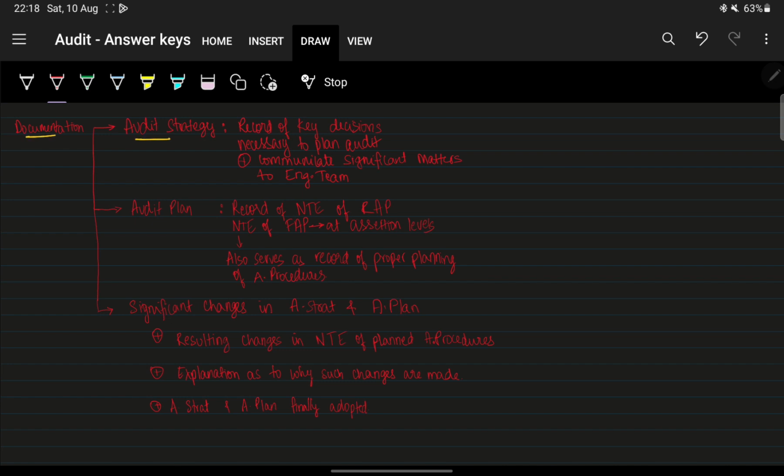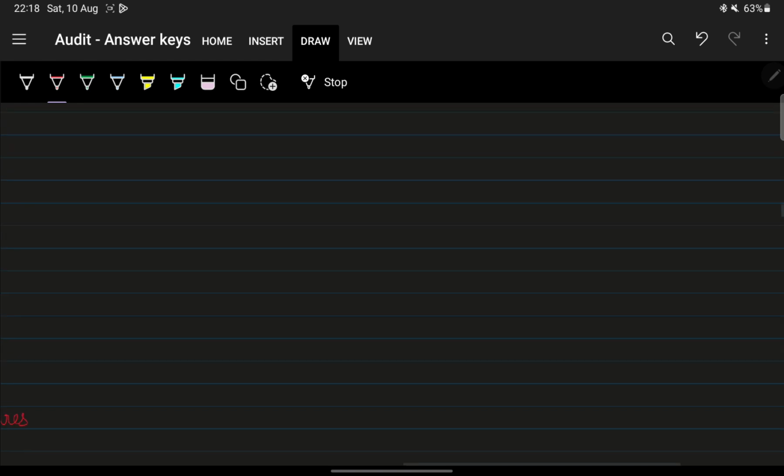Documentation of audit strategy is a record of key decisions. We'll just go off screen and try to write it ourselves. So in documentation of, firstly, our audit strategy, what is in the audit strategy?